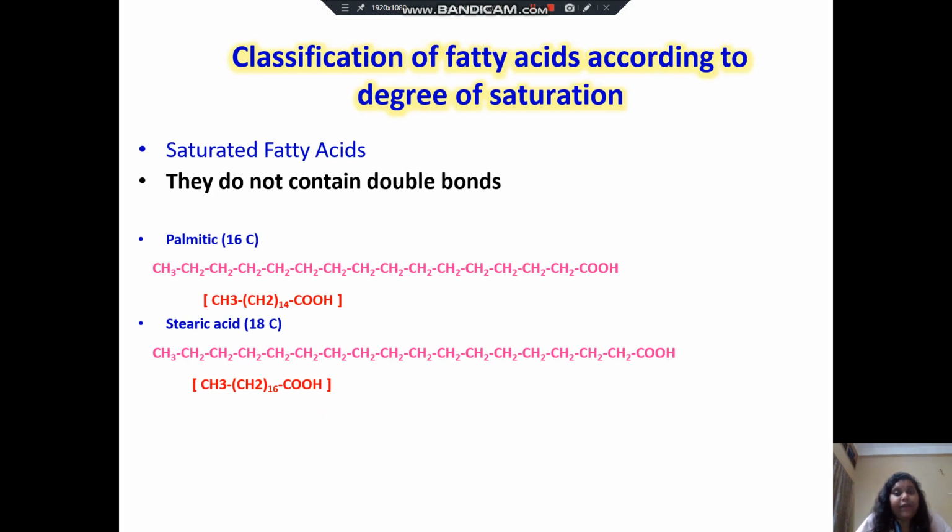Now the classification of fatty acids according to degree of saturation. Saturated fatty acids do not contain double bonds. Palmitic acid, which contains 16 carbons, has all single bonded carbon atoms. In the case of stearic acid also, it contains 18 carbons and all are single bonded. So these two, palmitic and stearic acid, are examples of this division.